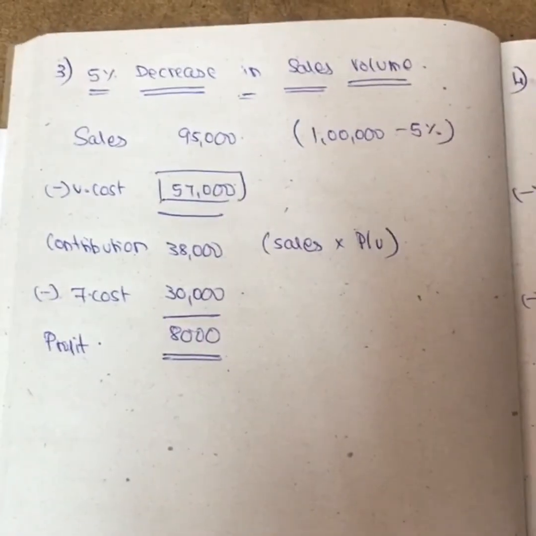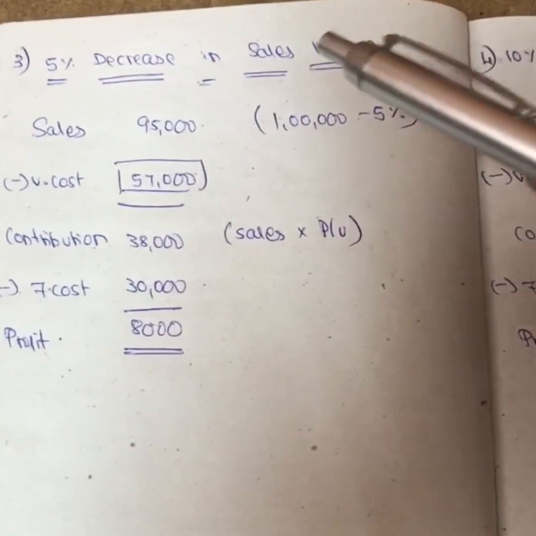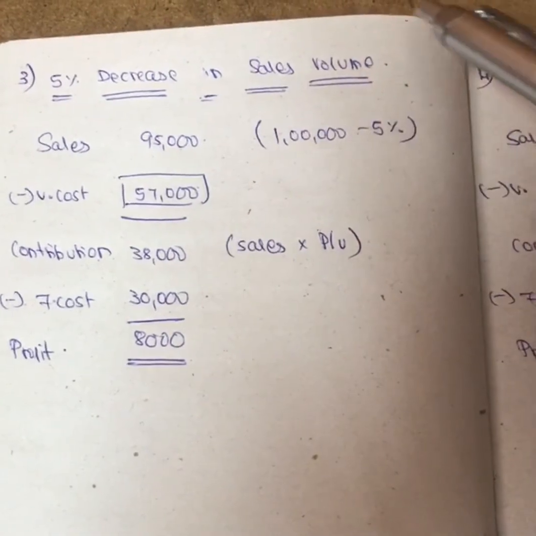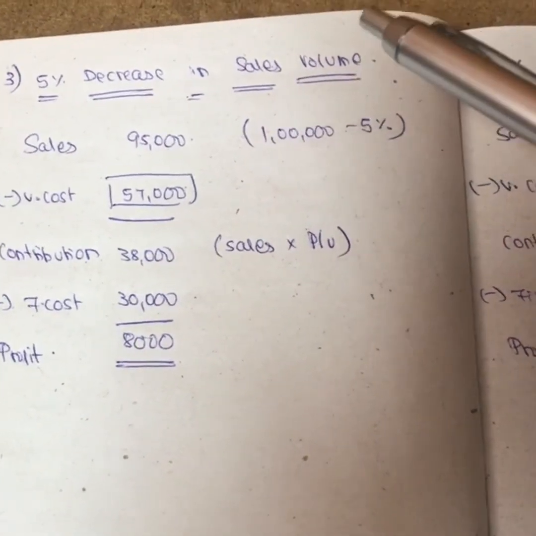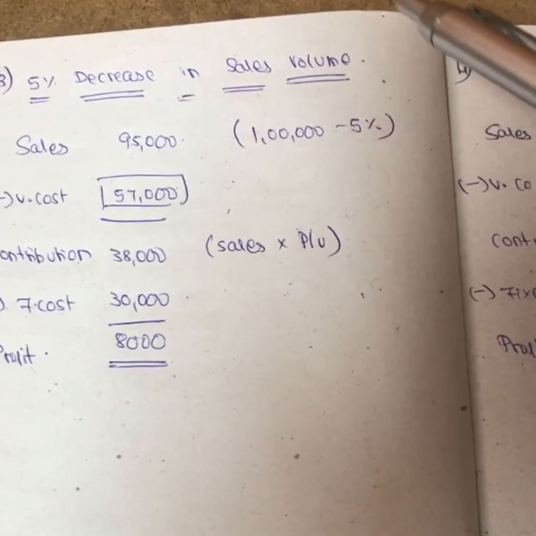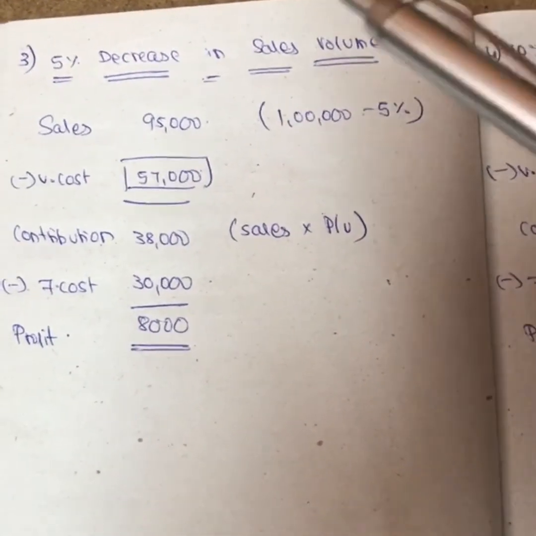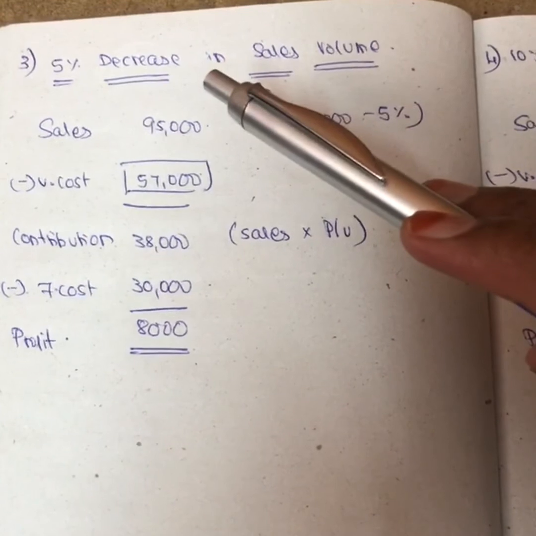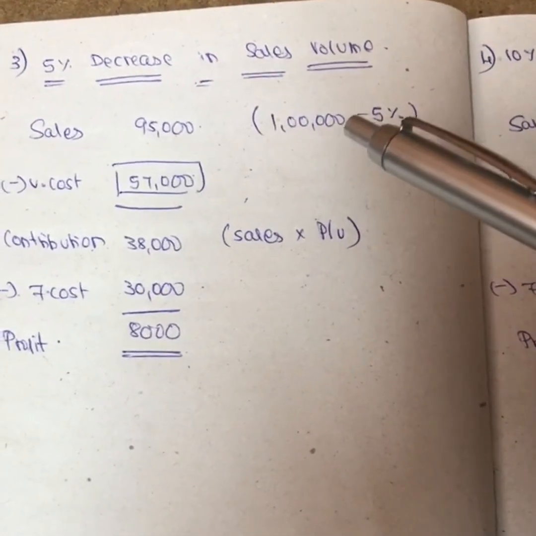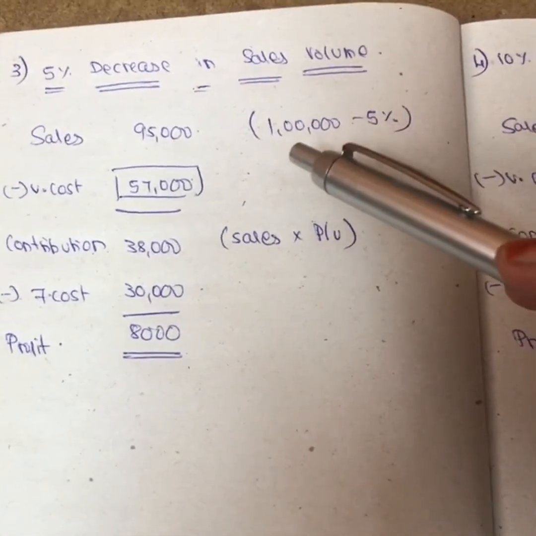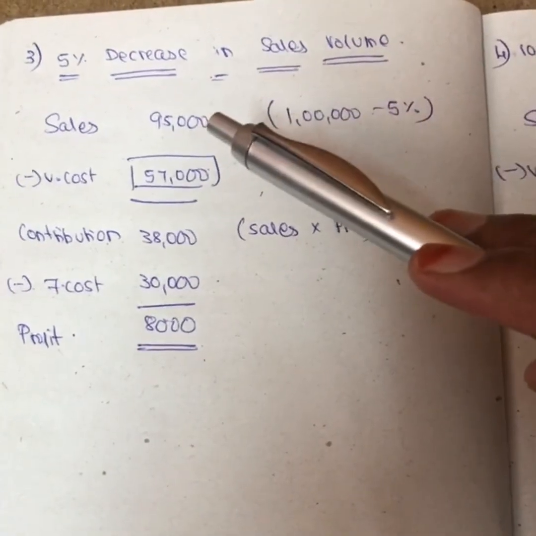Under B subdivision, the third one is a 5% decrease in sales volume. Whenever there is an increase or decrease in sales value, your variable cost also will change. Sales is 95,000 because it is a 5% decrease. 1 lakh into 5% is 5,000. 1 lakh minus 5,000, you get 95,000.